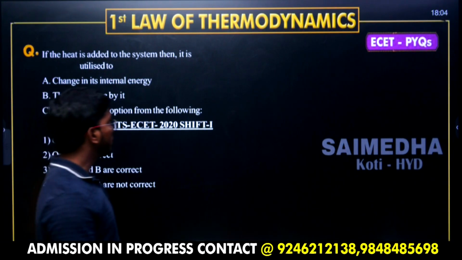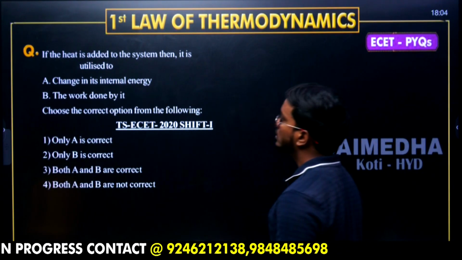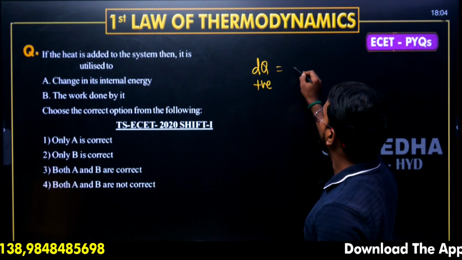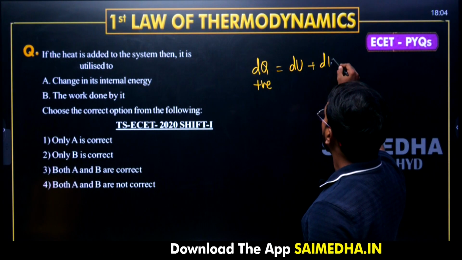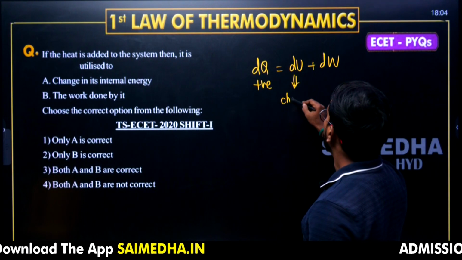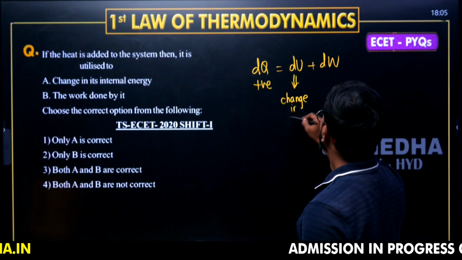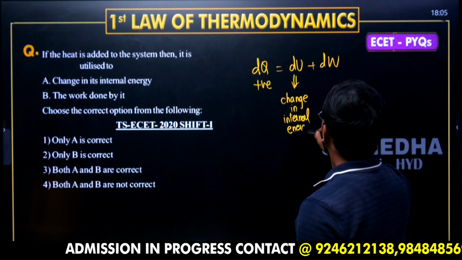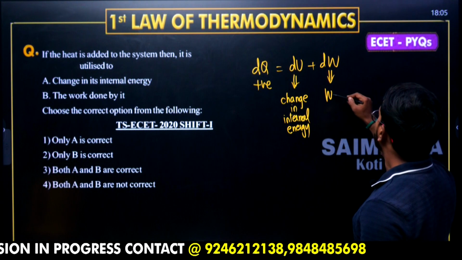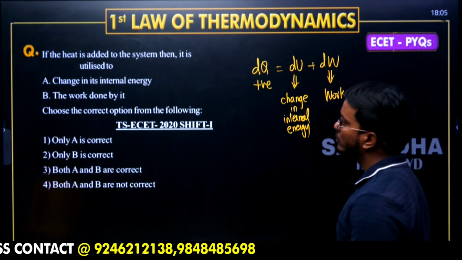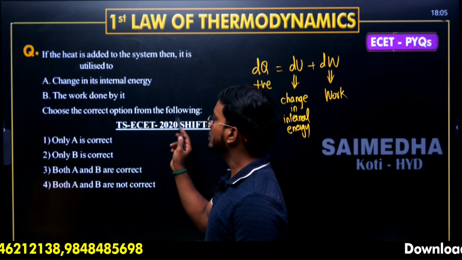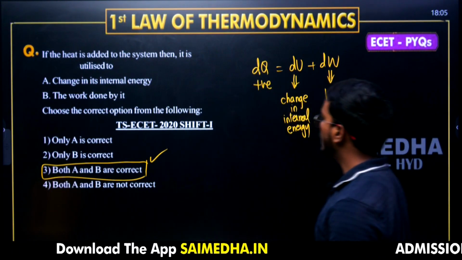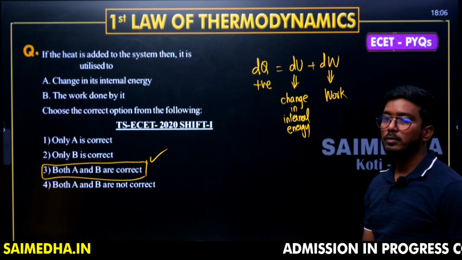If heat is added to the system, then it is utilized to what? Heat is added, so heat is positive. It is utilized for internal energy and work energy. This is change in internal energy, and as well as work. Change in internal energy and work done by it. Choose the correct option. Both A and B are correct. Go through it. Let's move on to the next question now.